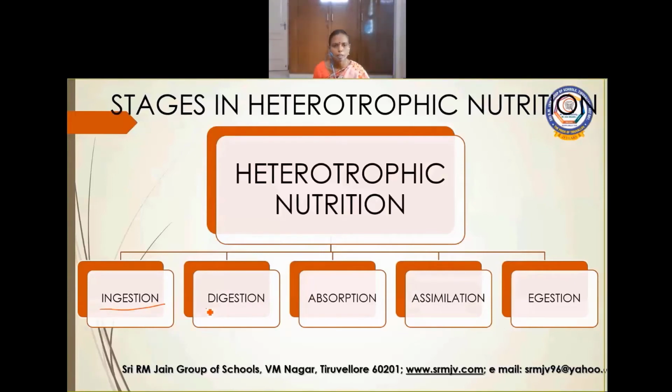Digestion, then what happens to the food? It has to be digested. What is absorption? The digested food is absorbed. And then assimilation, energy is produced. And egestion, waste is removed from the body.